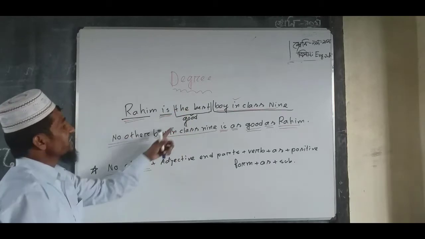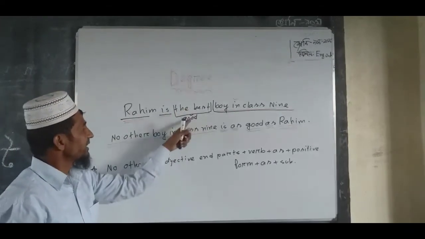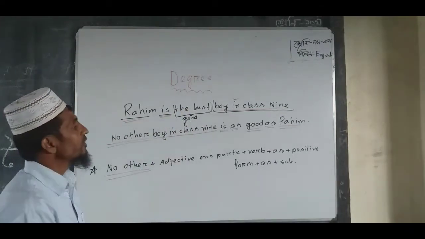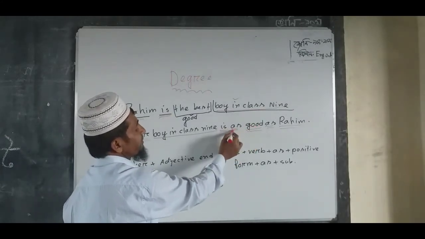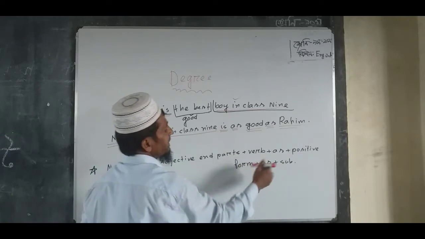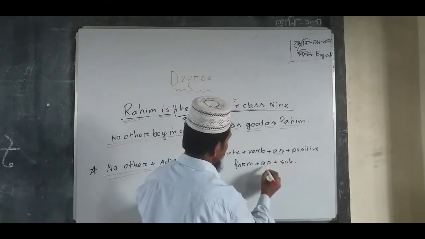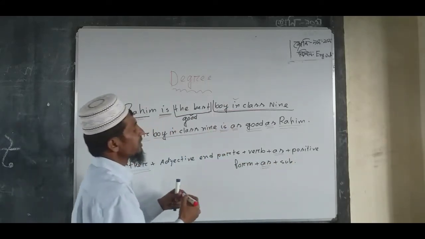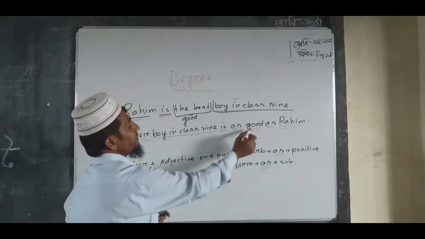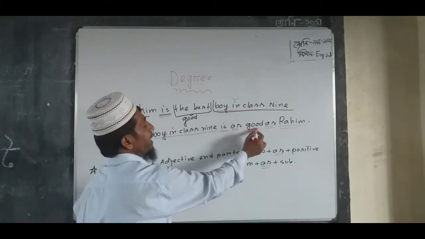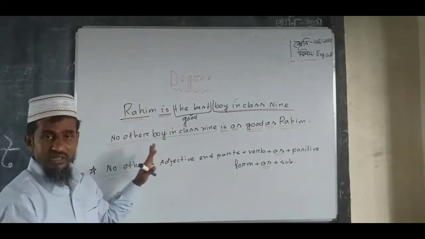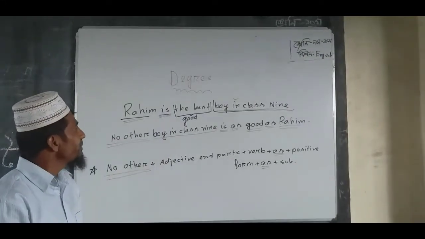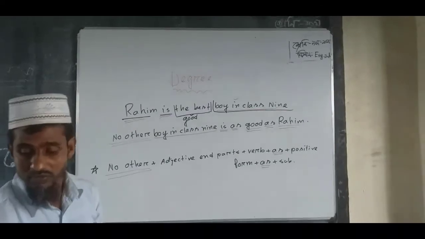Superlative degree adjective the best, positive form good. Before the positive form use as, after the positive form use as. Okay, dear students, now I am giving another example.